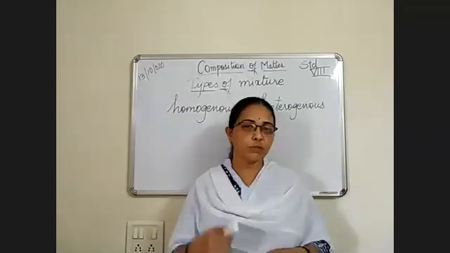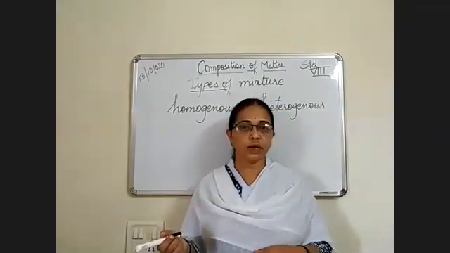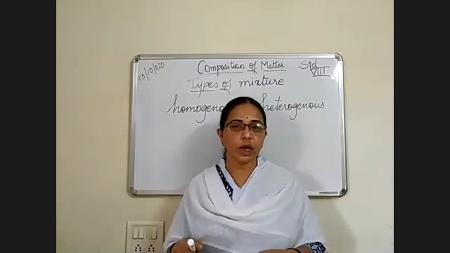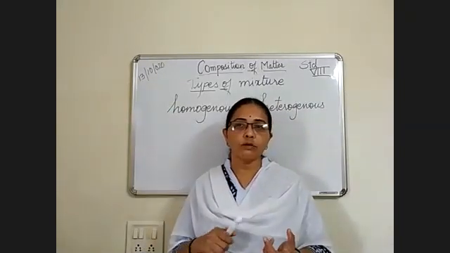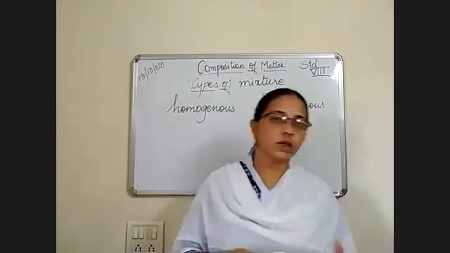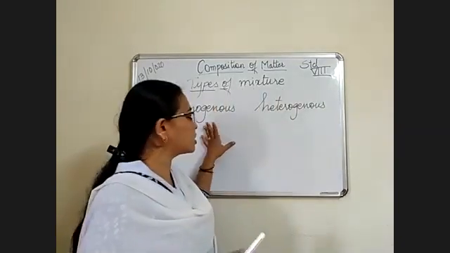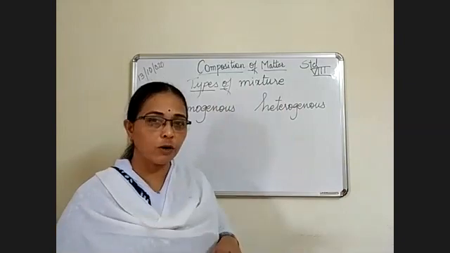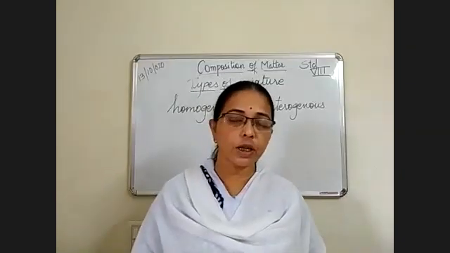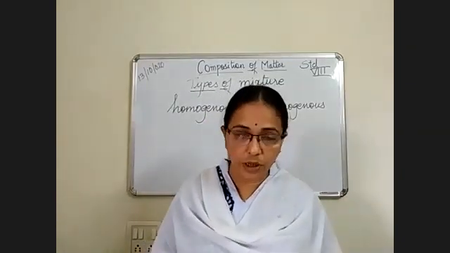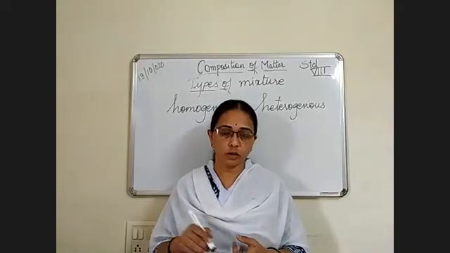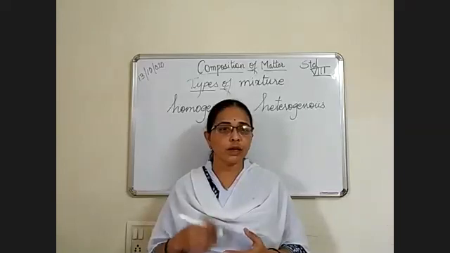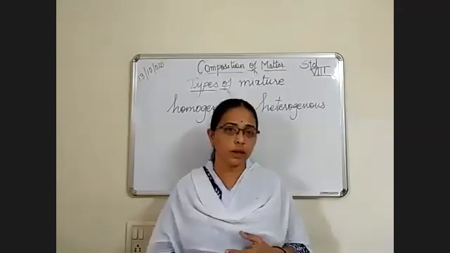Why do we call them mixtures? Because we can separate them easily, either with the help of evaporation or filtration. So these homogeneous mixtures are substances where everything is uniform, for example salt plus water, sugar plus water, glucose plus water. You can find many such examples of homogeneous mixtures.